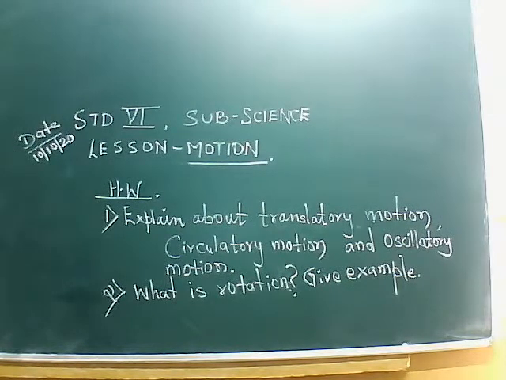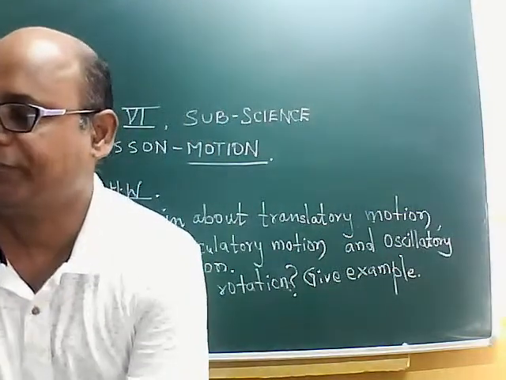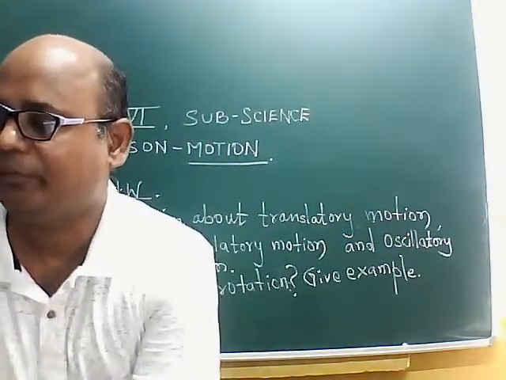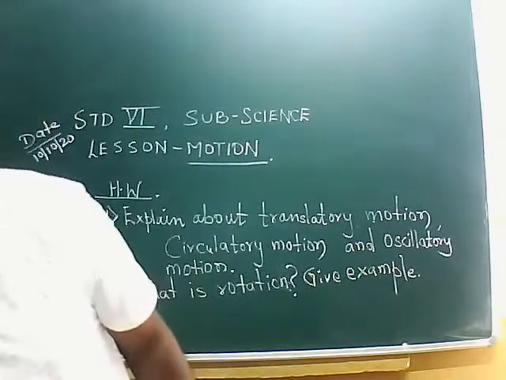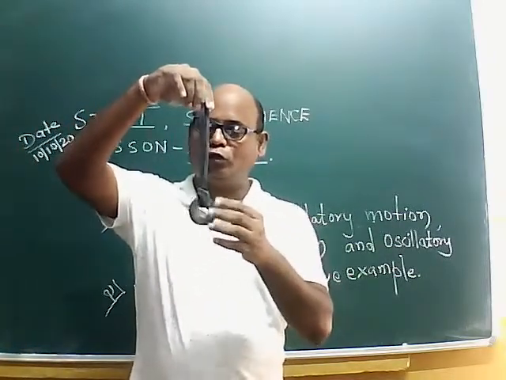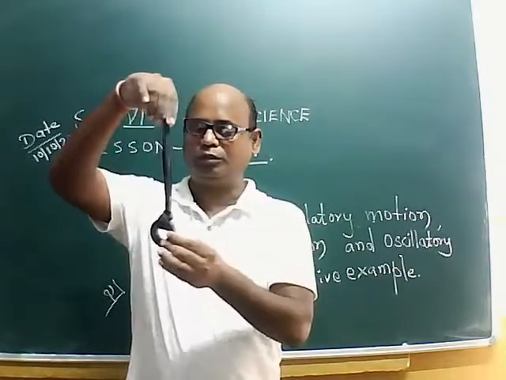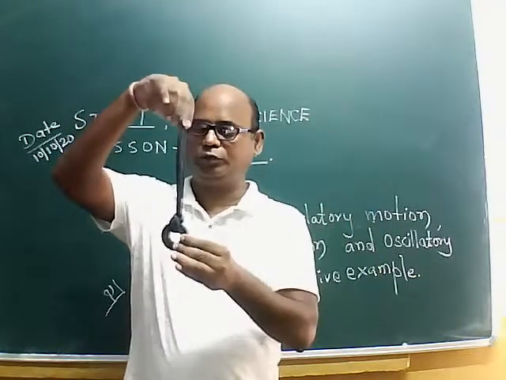Shardul Bhatkar is asking one doubt. Very good, beta. You should ask doubts. What is the difference between oscillatory and periodic motion? See, oscillatory motion means to and fro motion about the mean position. For example, it will go here, come to the mean position, and again come to the mean position.